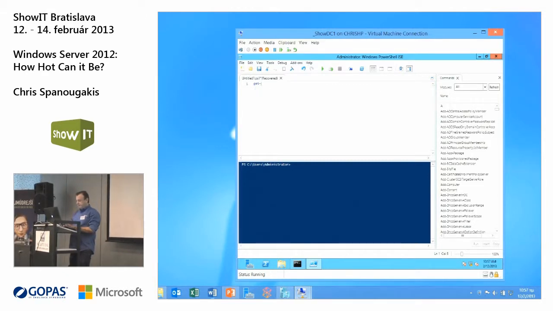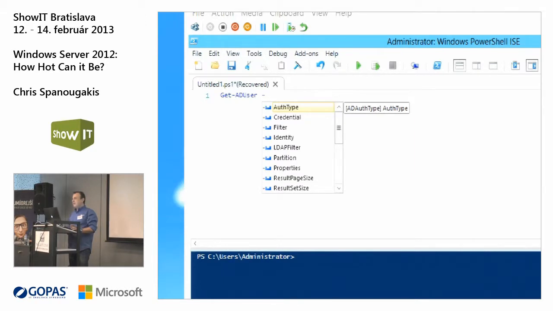Come on. AD. Okay. Let's scroll down here. Get-ADUser. Here you are. Yes, but what's next? You have to specify the username. Minus, yes, minus what?